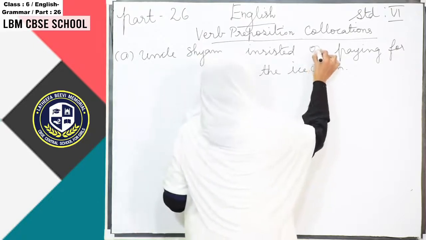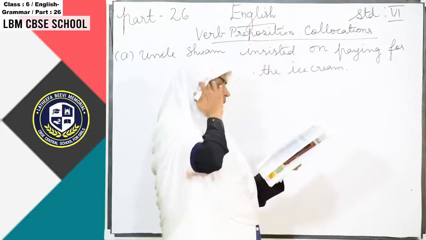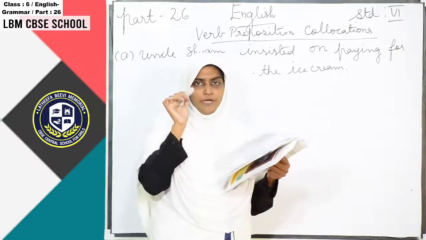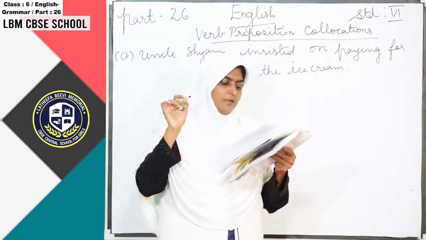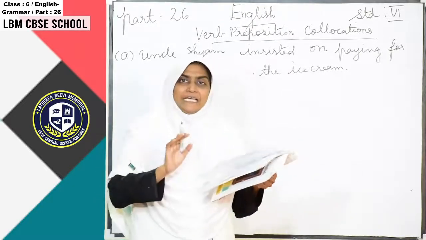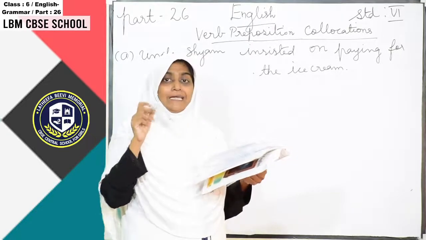What is the heading they have given? Identify the incorrect verb preposition and write the correct one. So "at" is the wrong one.